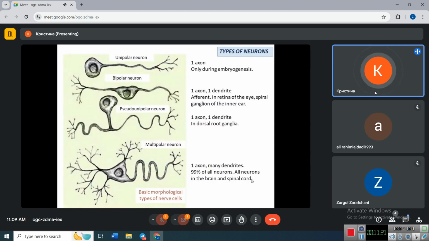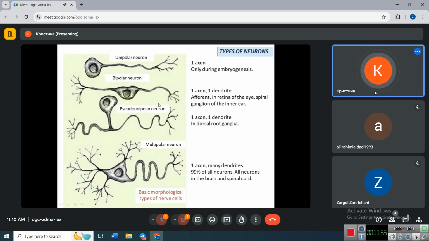We have four types of neurons according to their structure in histology. So this is the morphological classification based upon the structure of neurons. So, unipolar neurons have cell body or the soma and one single process, axon. Only one axon, so it is called unipolar. This type of neurons is present only during embryogenesis in neural tube.